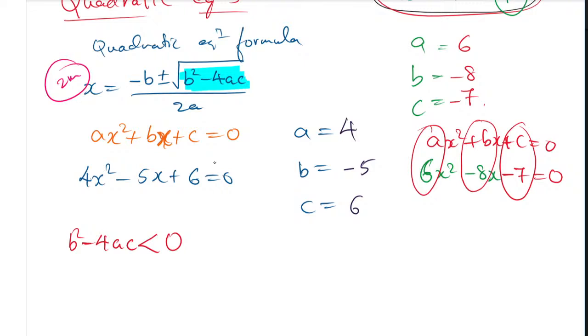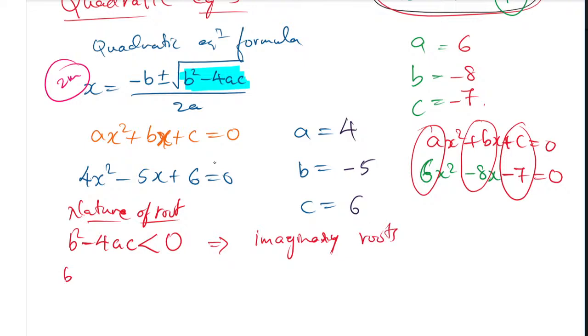If it is less than 0, meaning negative, then it is called imaginary, or we can call it not real. Imaginary roots are not real. Imaginary roots we are going to have.